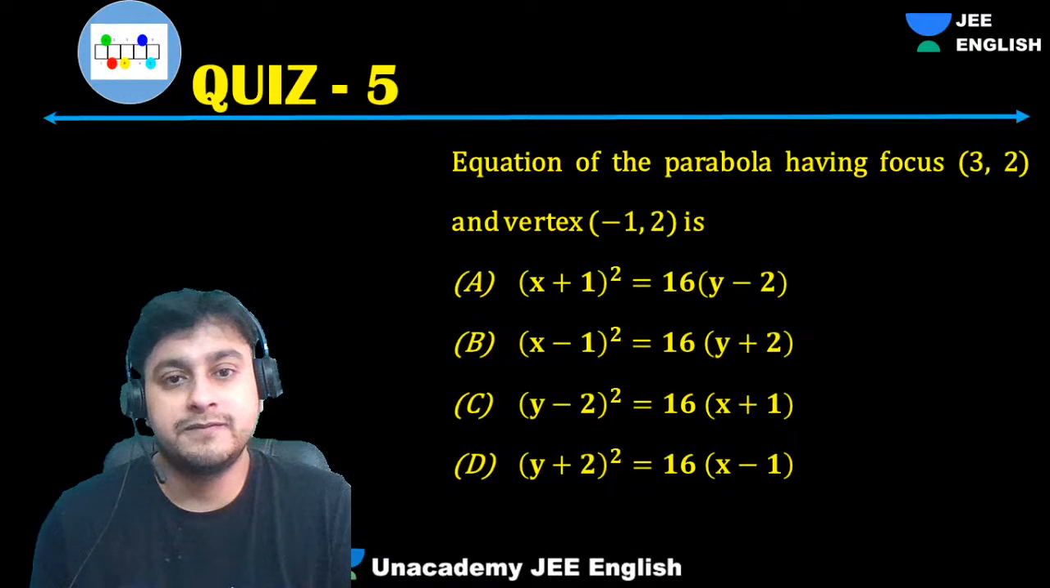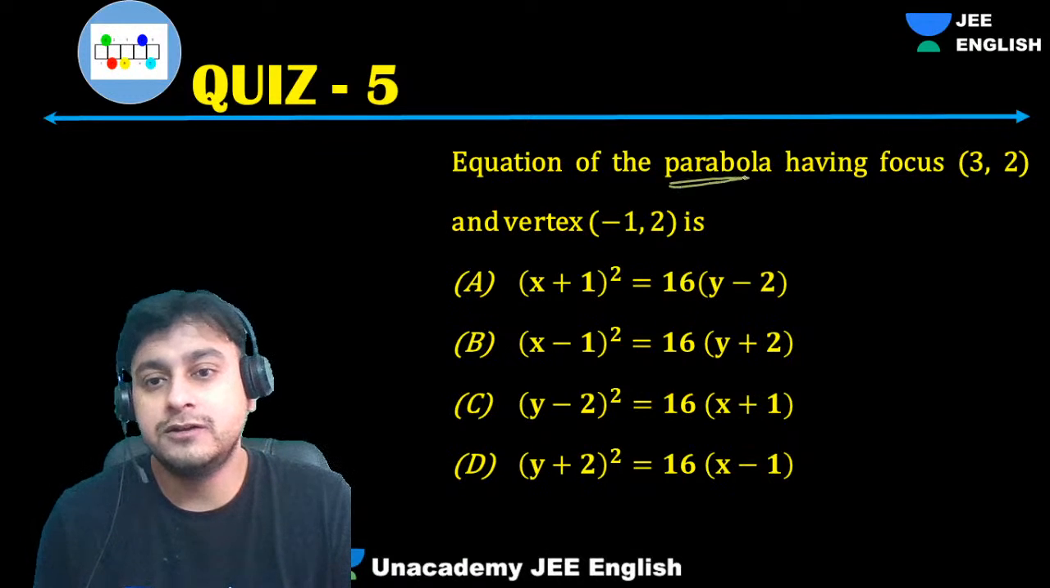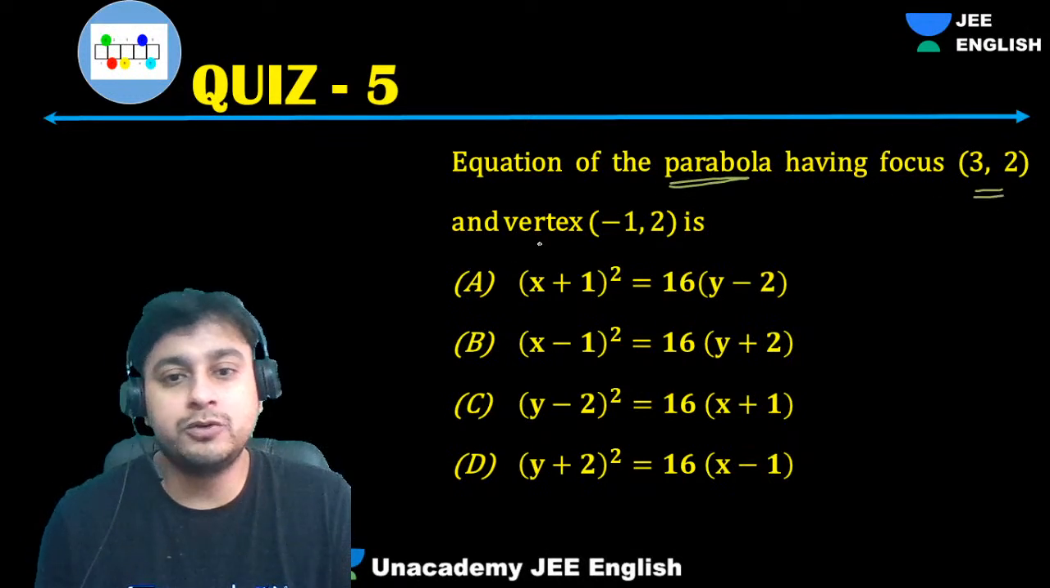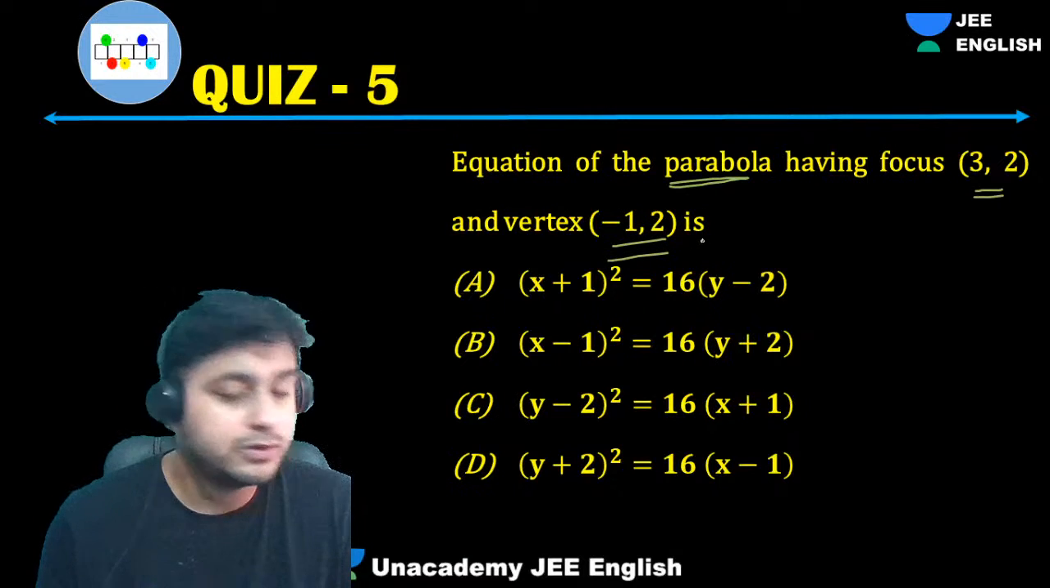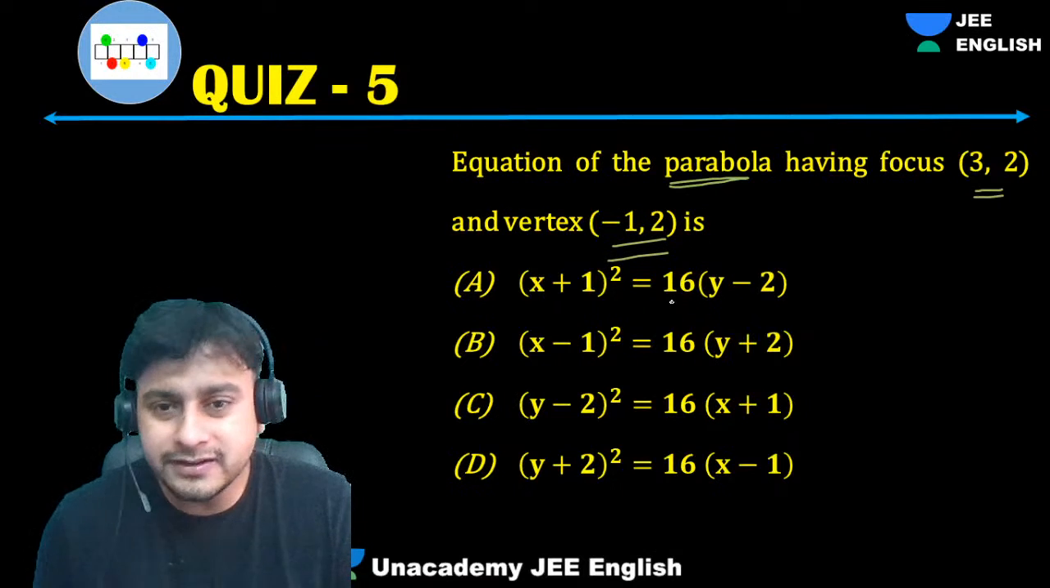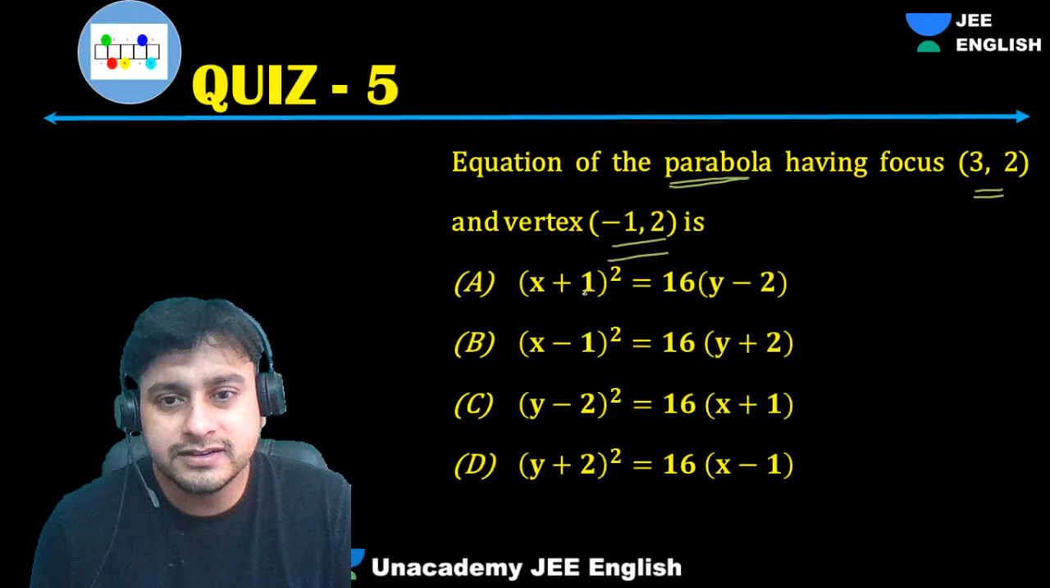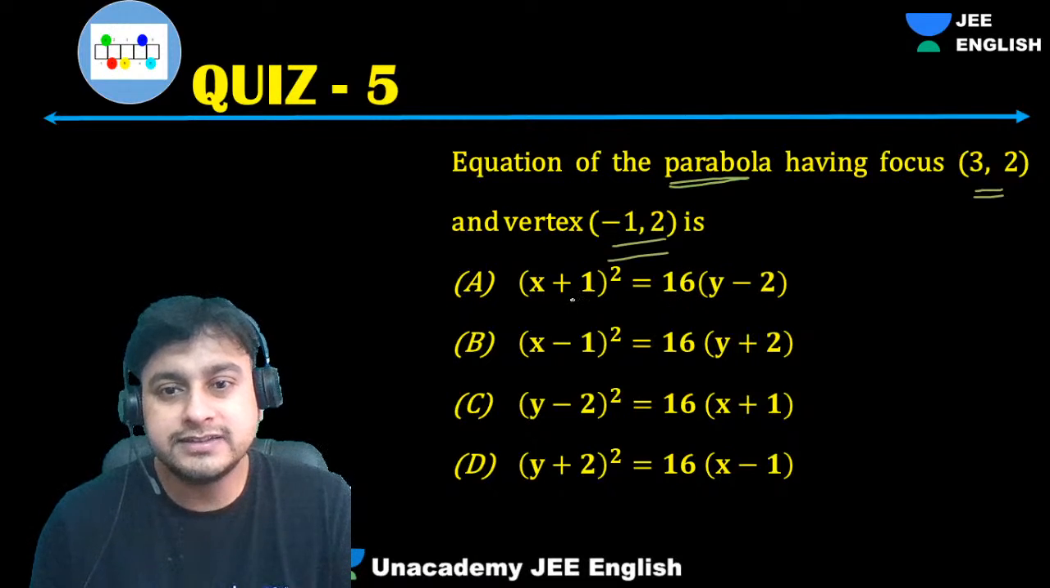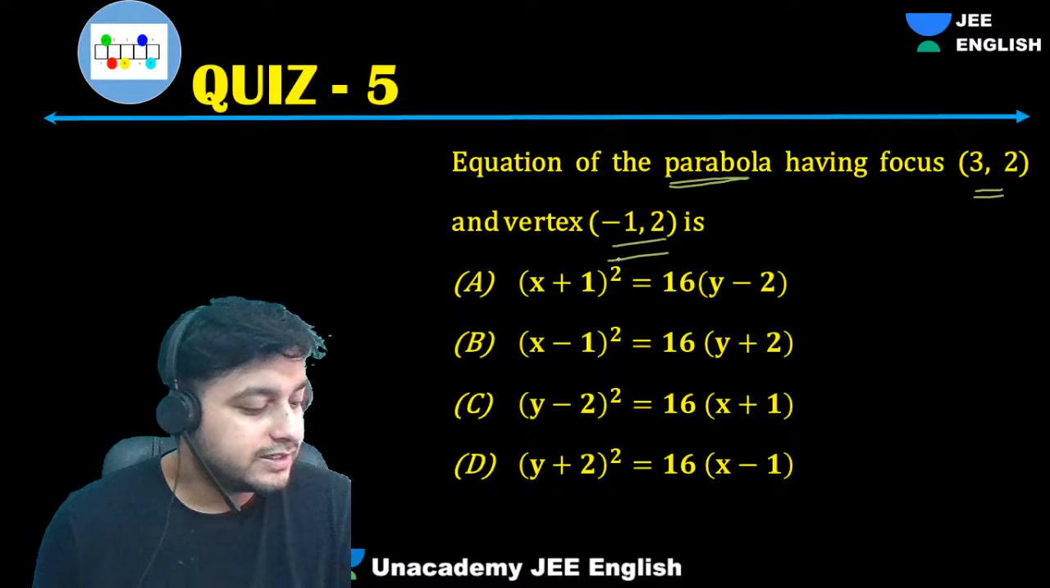Come on. Equation of the parabola having focus 3,2 and vertex minus 1,2. So very easy now, very easy. Can we directly predict which vertex it is, guys, minus 1,2? Directly.